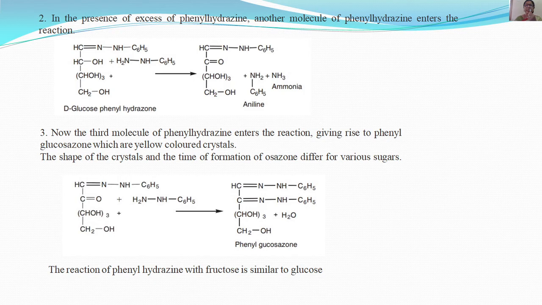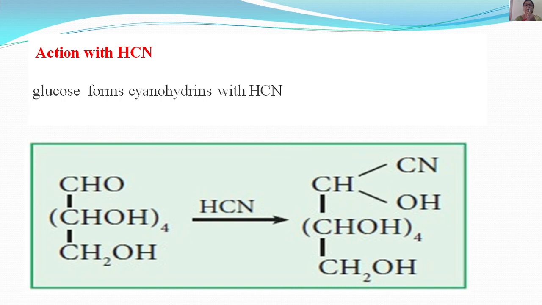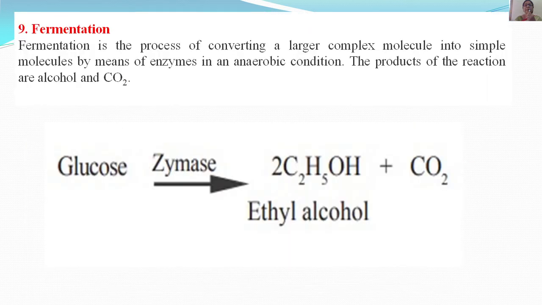The shape of the crystals and the time of formation of osazone differ for various sugars. The reaction of phenylhydrazine with fructose is also similar to glucose. Action with hydroxylamine: as I told you, glucose is having a CHO group, so it will react with hydroxylamine to form oximes. Glucose forms glucose oxime with hydroxylamine. Reaction with HCN: because of the presence of this aldehyde group, glucose also reacts with hydrogen cyanide. It will give you cyanohydrin, glucose cyanohydrin.